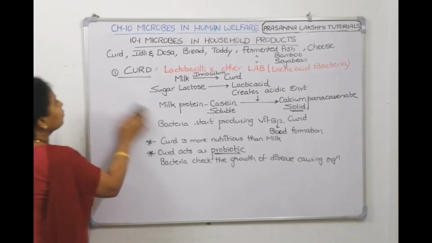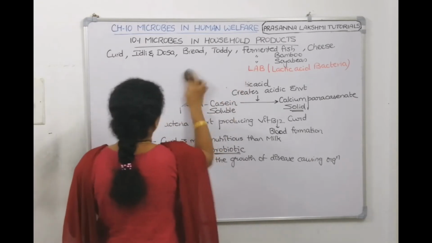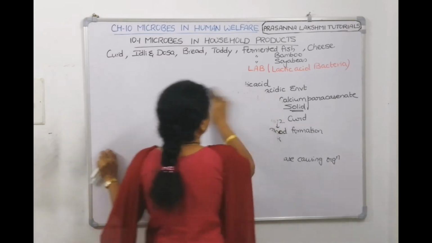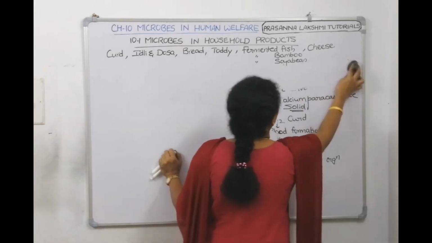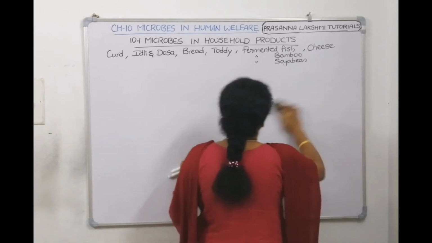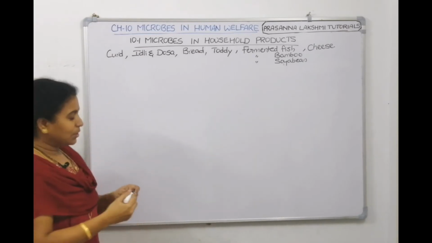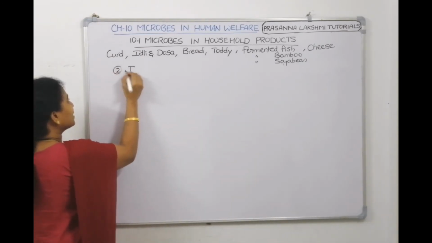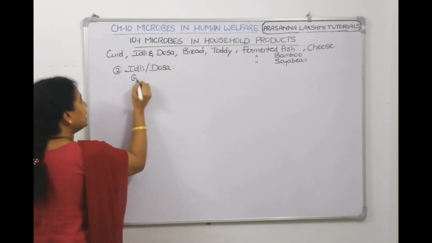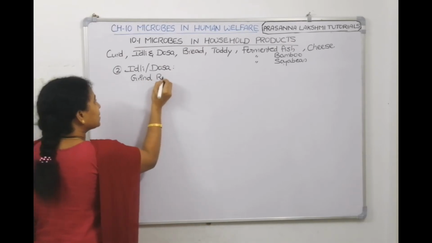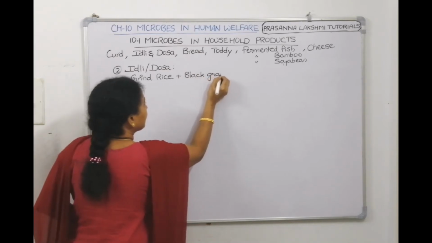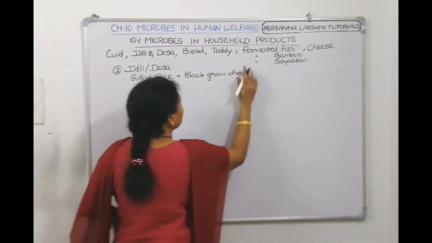Okay then, can I go to the second product now? What is that called? Idli and dosa. Idli and dosa are also fermented products only. Like curd, which is a fermented product, idli and dosa are also fermented products. Now, if you have seen your mother grinding the paste, what are the ingredients present in idli and dosa? Tell me. They grind rice with black gram dal. Okay, so they make it into a paste.